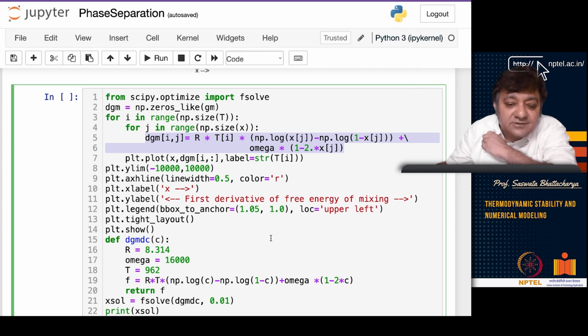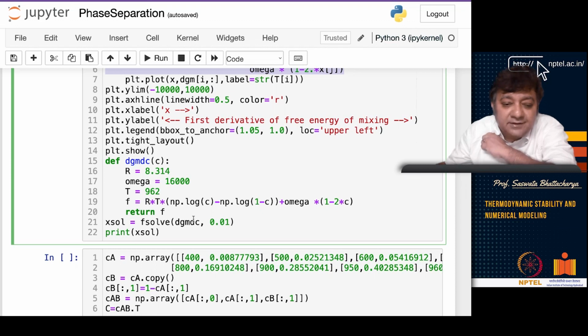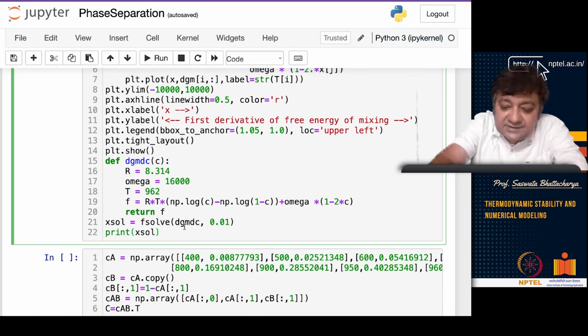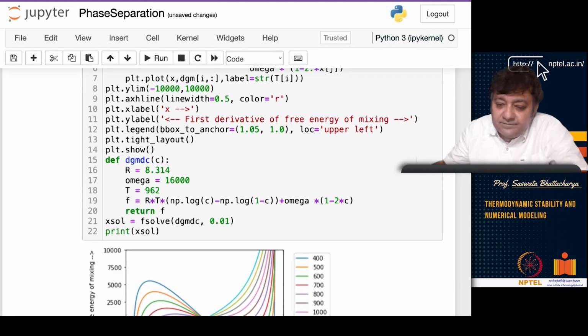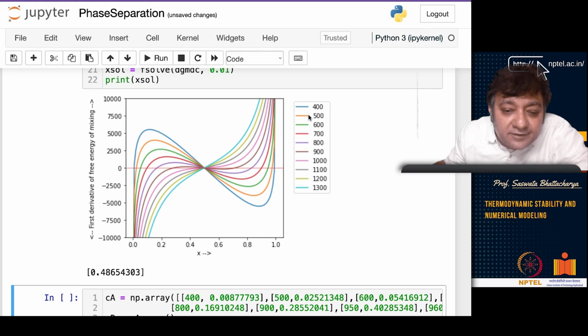So the first derivative of the free energy of mixing, and if you look at it, you can see how it cuts the x-axis. The x-axis is also something I have drawn. At 400, for example, you are here, this is where you are cutting the x-axis. Now at 500, you are somewhere in between, right? And at 600, you are somewhere here, this green line. It is hitting the x-axis at this position, which is close to 0.1 or so, right? And this green curve is at close to 0.9, slightly above 0.9.